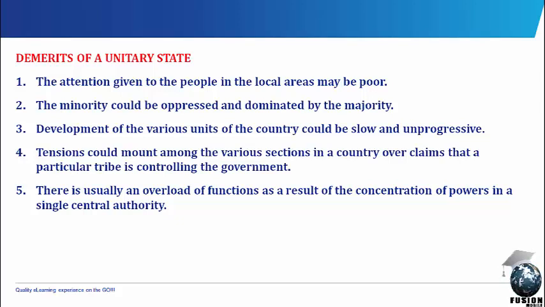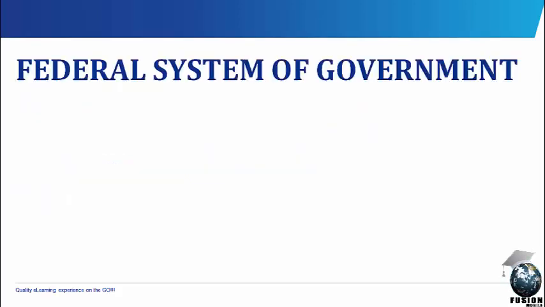Number three, development of the various units of the country could be slow and unprogressive. Number four, tensions could mount among the various sections in a country over claims that a particular tribe is controlling the government. Number five, there is usually an overload of functions as a result of the concentration of powers in a single central authority. These are the demerits of a unitary state. We'll now go into the next form of government, which is the federal system of government.